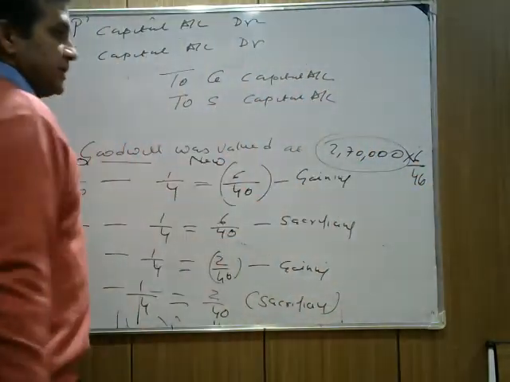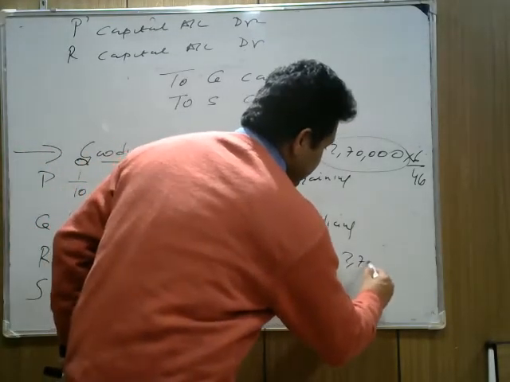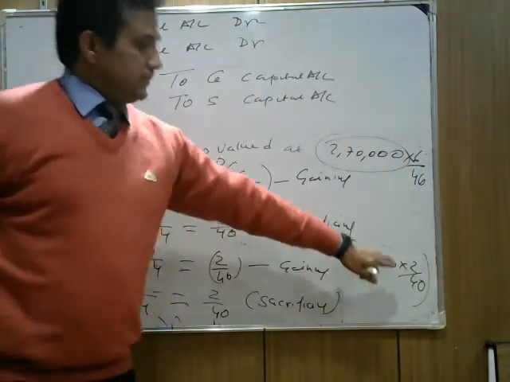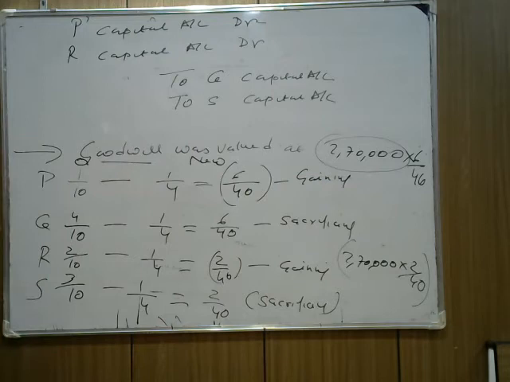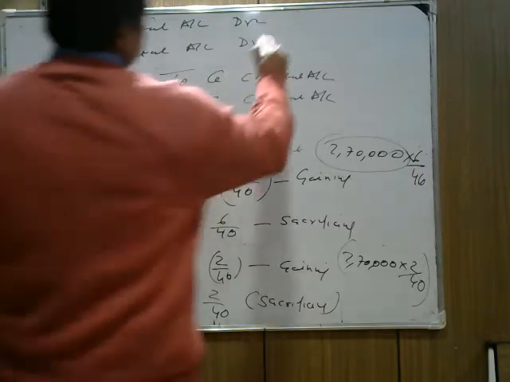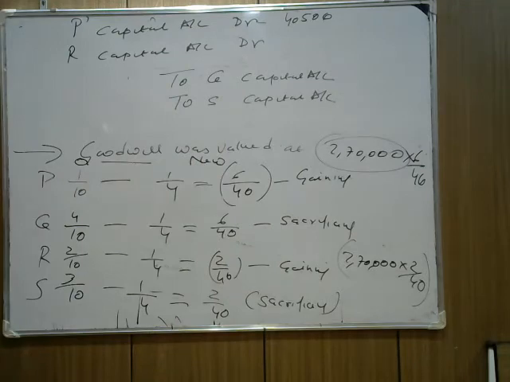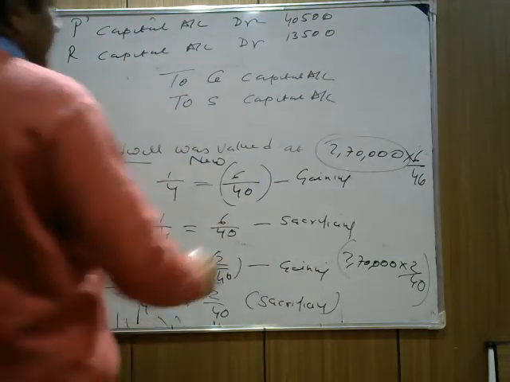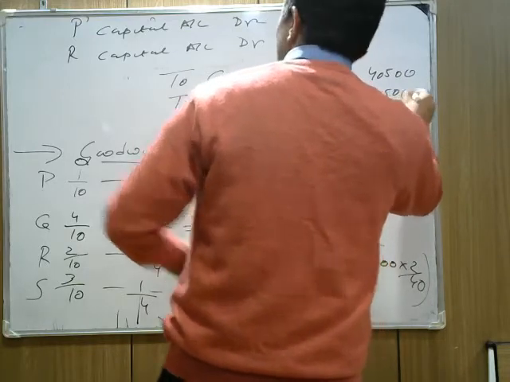So P will pay 6/40 of 2,70,000 and R will pay 2,70,000 into 2/40, or we can write 1/20 here. If you calculate, P will pay 40,500 and R will pay 13,500. In the same way, Q will get a total of 40,500 from P and R, and S will get 13,500 from P and R.